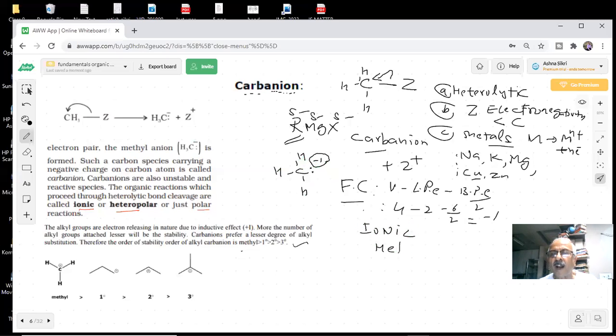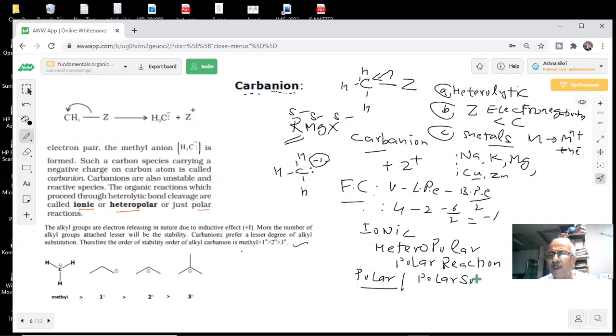or this is also called heteropolar or polar reactions. In which solvents will it be stable? What solvent will it be stable in? Non-polar solvents? No, it will be in polar only. Like dissolves like, you heard about that. Yes, sir. The polar or ions will be stabilized by polar solvents.